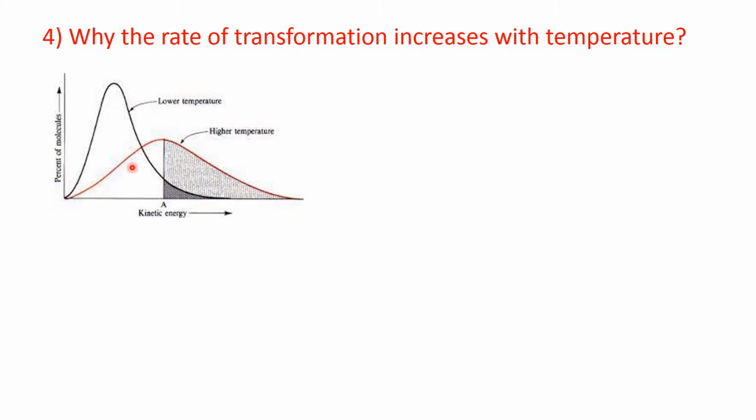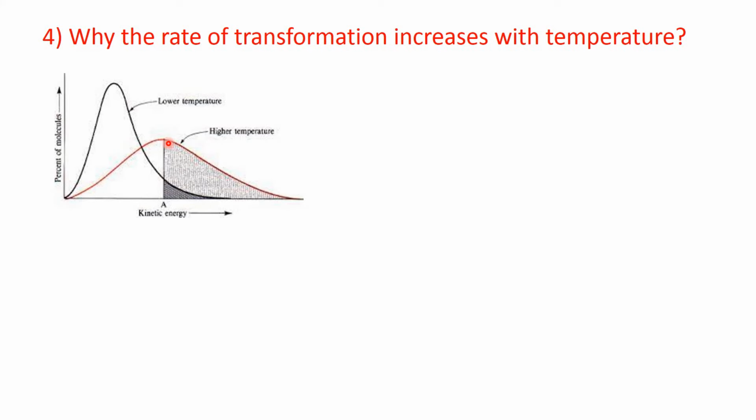Now, if you increase the temperature, then the curve will become like that. So, look here. At low temperature, fewer molecules have high energy, but at high temperature, more molecules, or a higher percentage of molecules, have high energy. So, at high temperature, a higher percentage of molecules possess high energy.